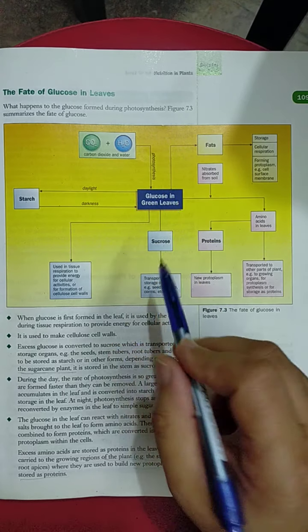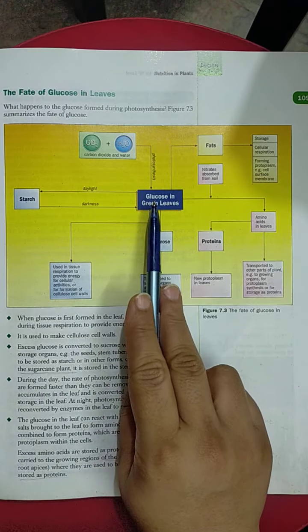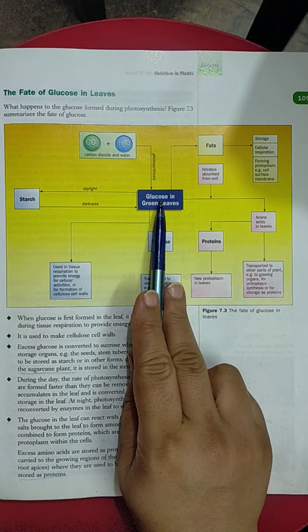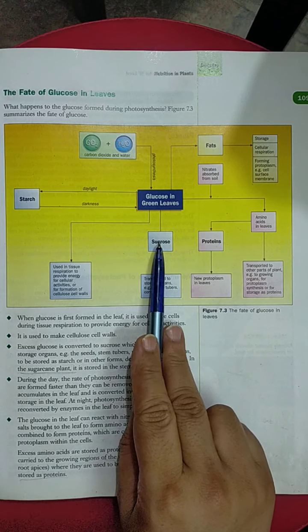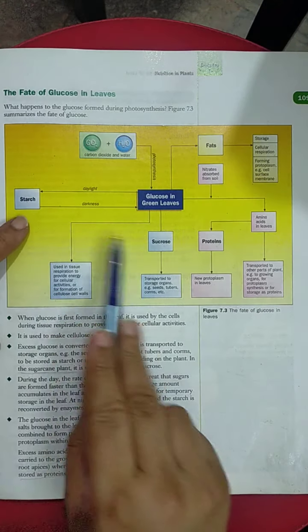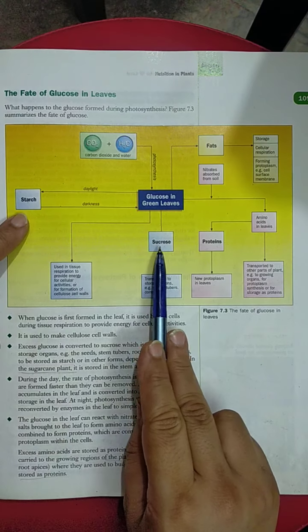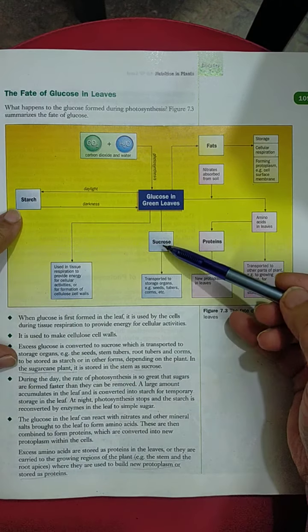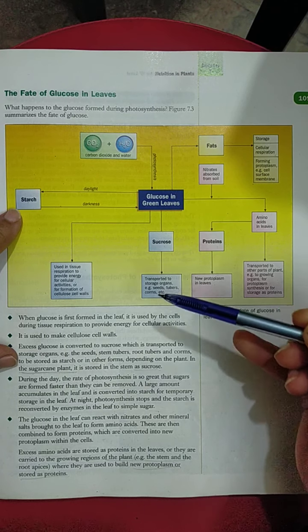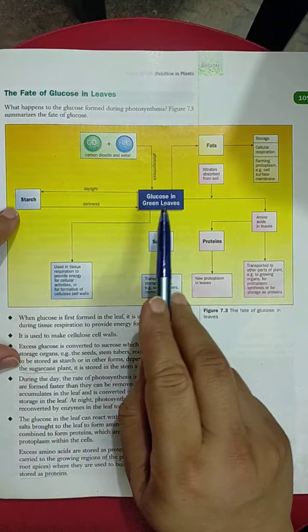If we summarize this, first of all, this glucose will be utilized in respiration to release energy. Then extra glucose will be transported in the form of sucrose. It can convert into starch. Starch is also a carbohydrate. Sucrose is also a carbohydrate. Sucrose is a disaccharide, starch is a polysaccharide. So it will be transported to different storage organs. It can be stored there, and when there is a requirement, it can be utilized.